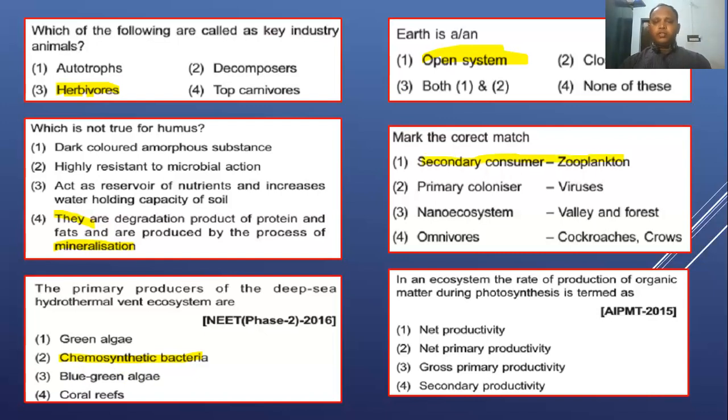In an ecosystem, the rate of production of organic matter during photosynthesis is called. The first one, this is the rate of synthesis, for this question, right?